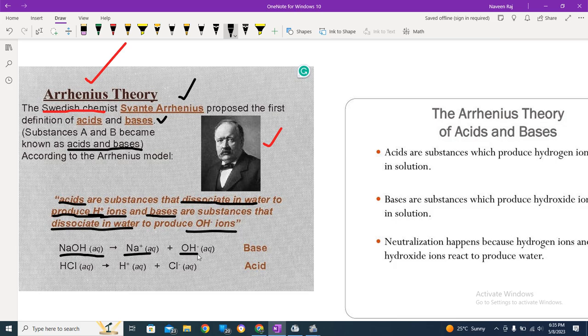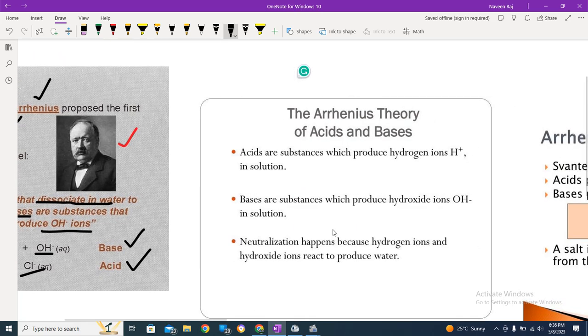The OH is produced, and this is the reason why it is called a base. In the HCl case, in aqueous medium, H plus ion is generated and Cl negative is generated. The H plus shows that this is an acid. Again, acids give H plus ions in solution, and bases are the ones with OH ions in solution.